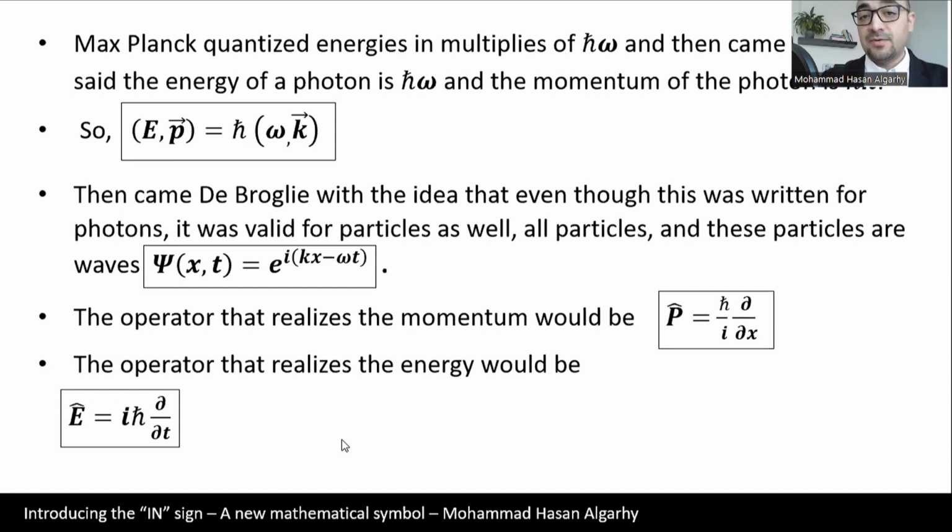Then came de Broglie with the idea that even though this was written for photons, it is valid for particles as well. All particles, and these particles are basically waves. So psi(x,t) equals e to the power i(kx minus omega t). We have the momentum operator equals h bar over i d/dx, and the energy operator equals i h bar d/dt.